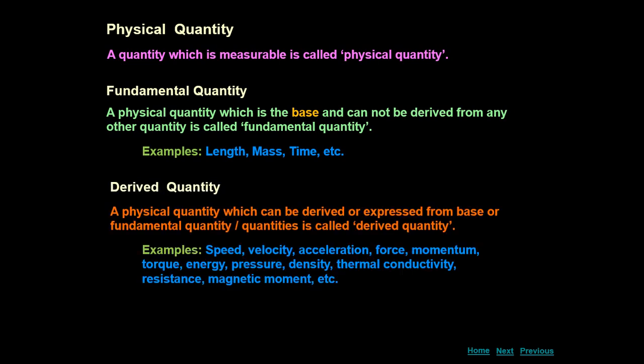Now let us discuss derived quantity. A physical quantity which can be derived or expressed from base or fundamental quantity or quantities is called derived quantity. For example, speed. We know that speed is distance over time or length over time. So speed can be derived from fundamental quantities length and time.